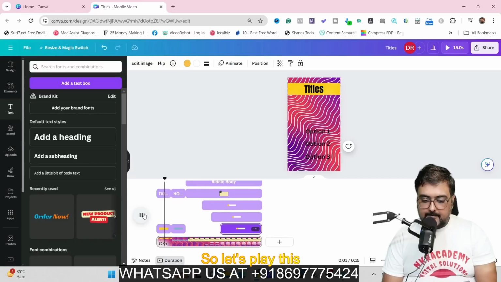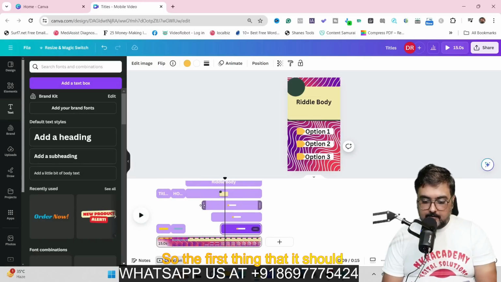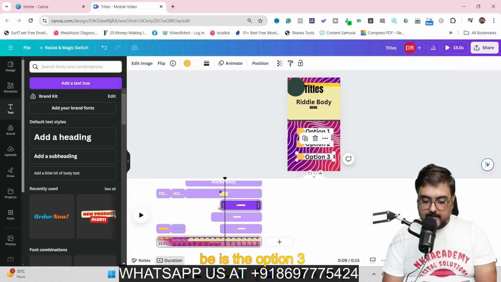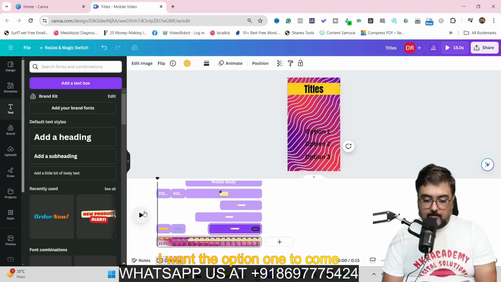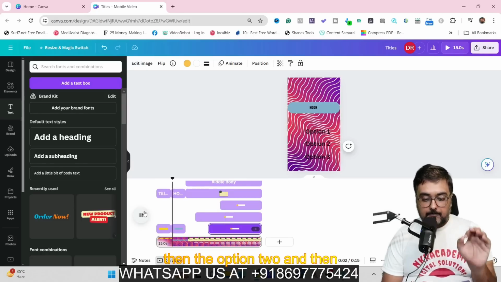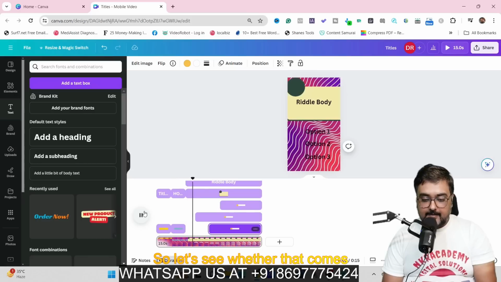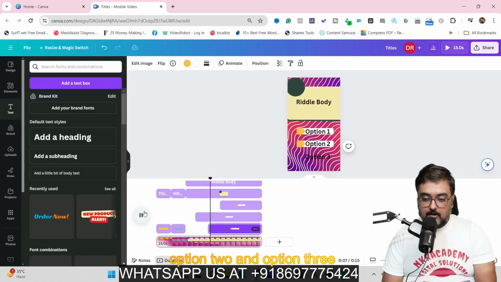So let's play this. Okay, so the first thing that comes is option 3, then comes option 1, that means this one, and then this one. So now the order should be right. I want option 1 to come up first, then option 2, and then option 3. So let's see whether that comes up. Option 1, option 2, and option 3. So that's quite amazing.